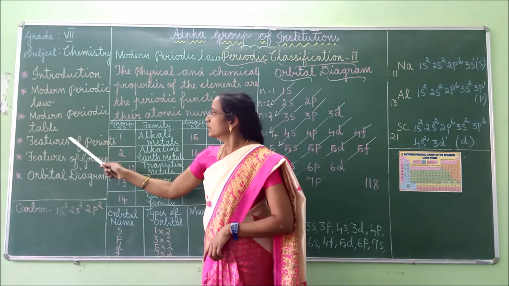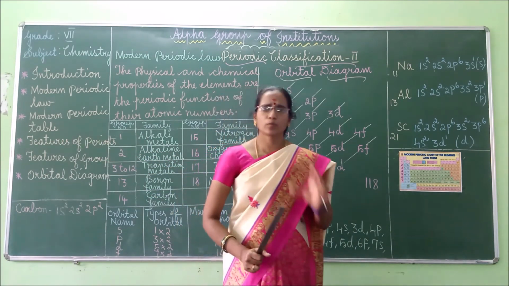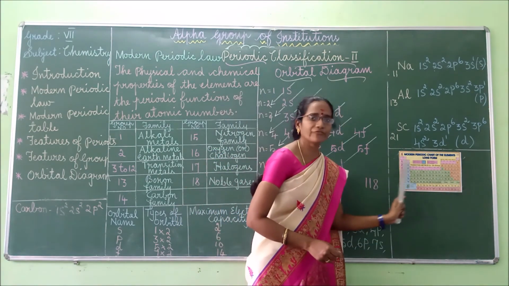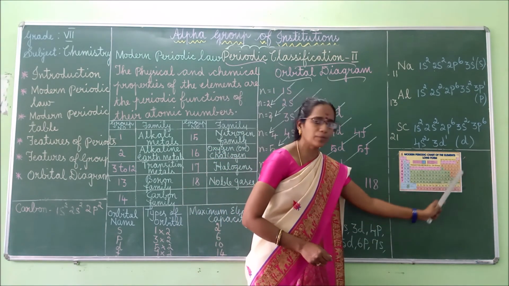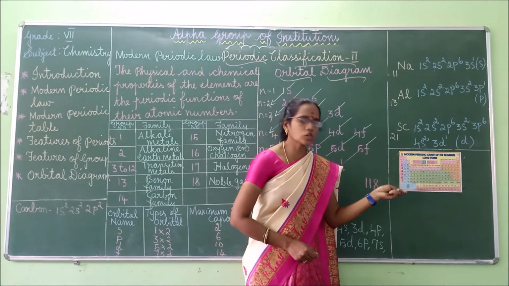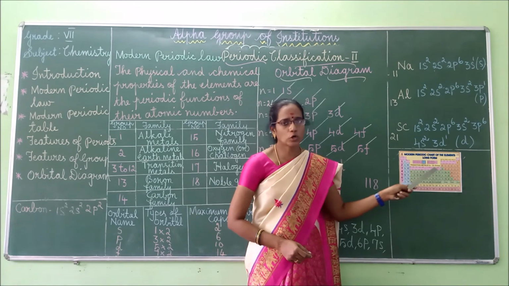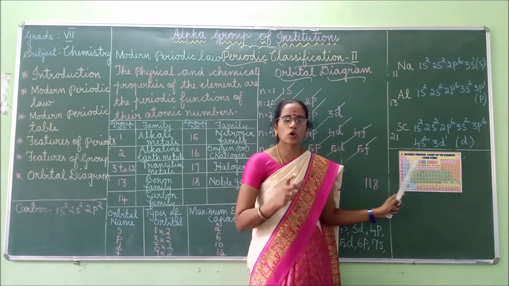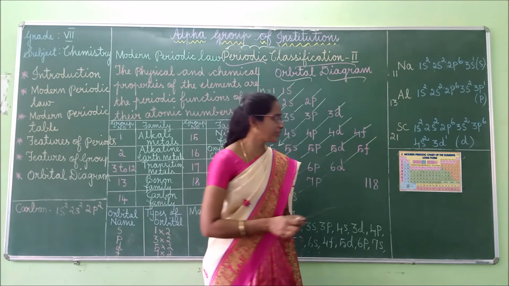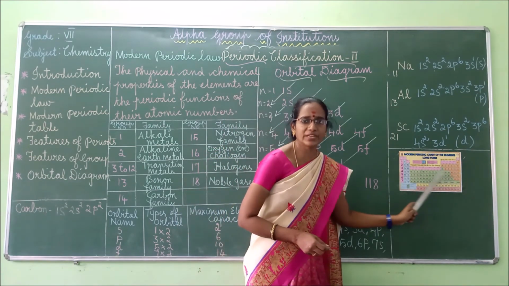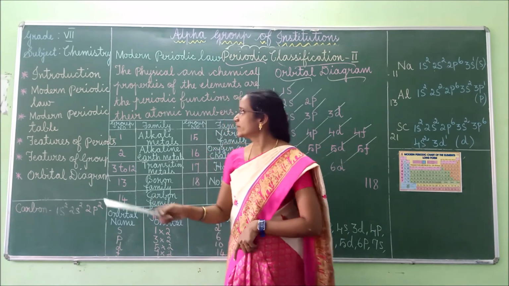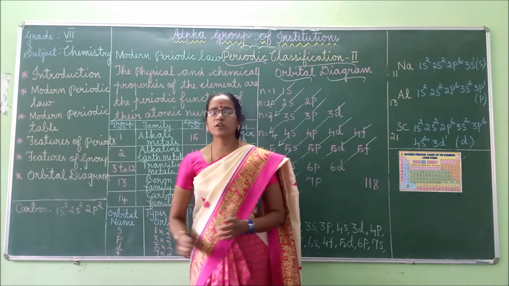Okay. So next, modern periodic table. Modern periodic table is nothing but the tabular arrangement of elements, which is present in vertical columns as well as horizontal rows, in a well organized manner, and it shows the regular repetition of the properties of each and every element. This is the modern periodic table. Got it, children?